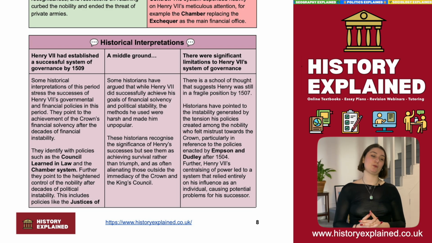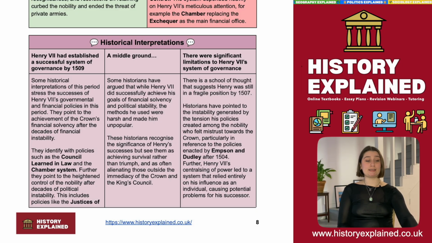Here at the bottom, finally, we have some historical interpretations. The AQA exam doesn't require you to reference historians, so although we've included some looking at Stephen Gunn, Thomas Penn, and R.L. Storey, there's no pressure to memorize these names, but it's really useful to think about the way that you can use historians to understand the period better and to look at history through a historiographical lens. The facts generally are the facts. The resources we have about history are generally the resources we have, but it's about how we interpret and understand them. So here you'll see examples of three historians who have taken a lot of the same evidence, but really understood it in different ways.